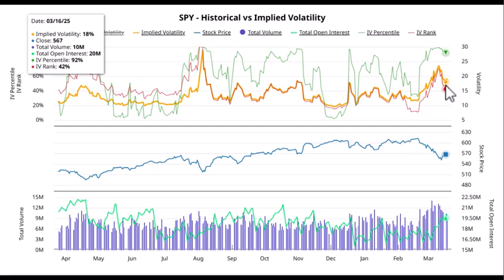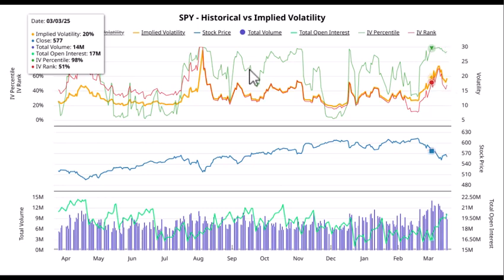So the reason I'm going through all this is because you really need to know the difference between these two figures. If you're using the level of implied volatility to drive some of your decision making as to where you're going to buy or sell options, you need to know that this rank is really being skewed down, in a sense.